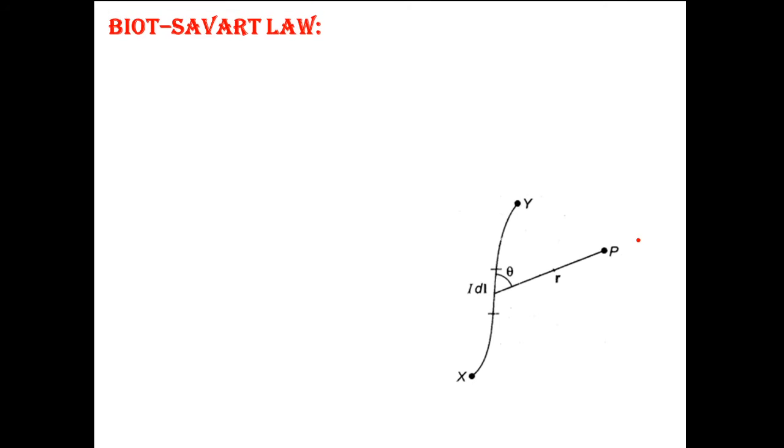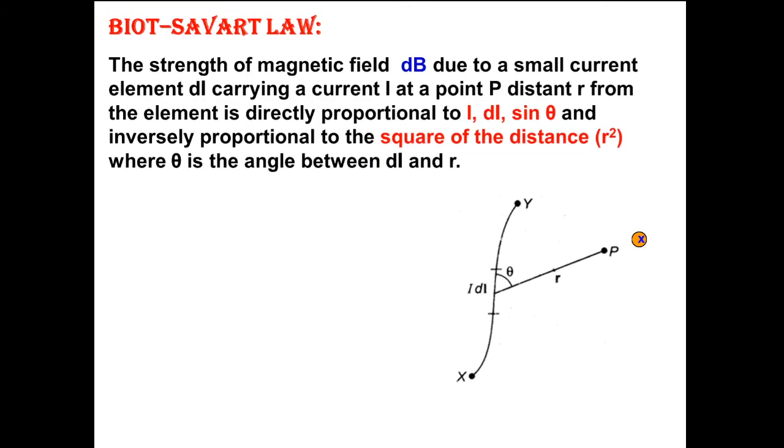Let us take a current carrying element Idl, and the magnetic field at P we want.